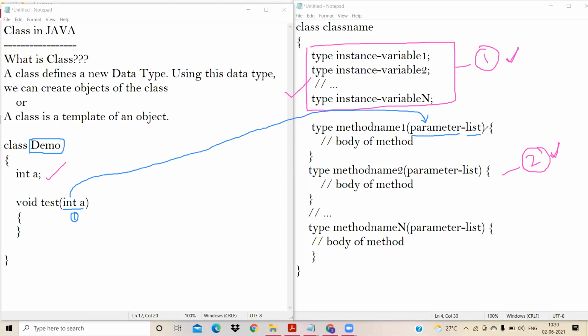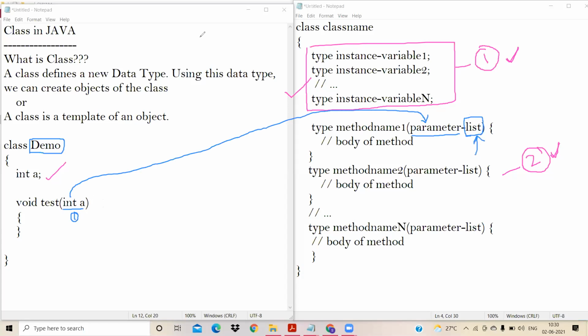You see the word called list. List says that we can pass more than one parameter. There's no constraint that we should pass only one parameter. Since we can pass more than one parameter inside the method, that's why they use the word list.